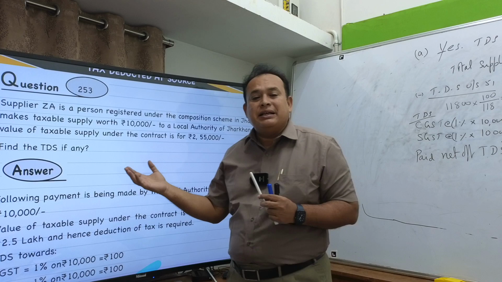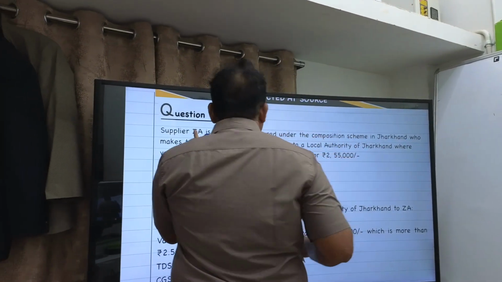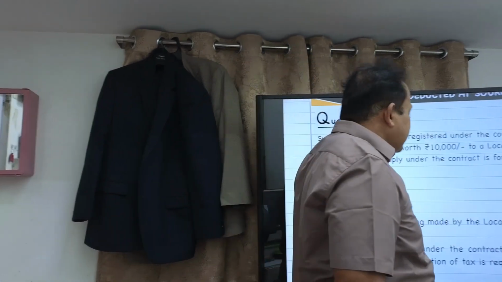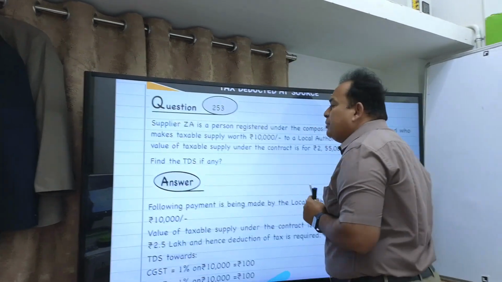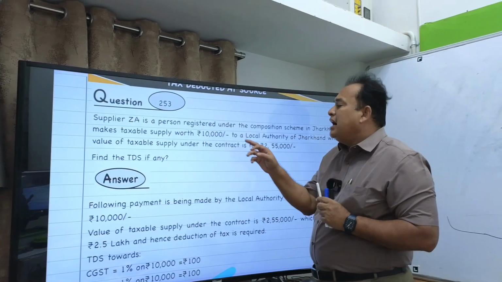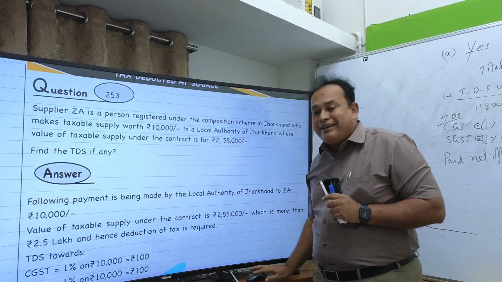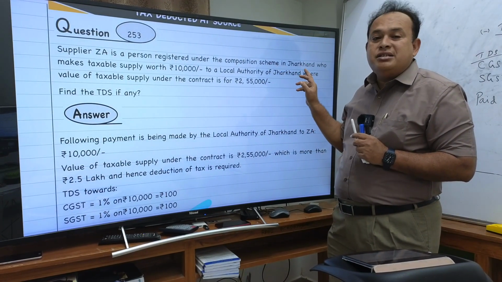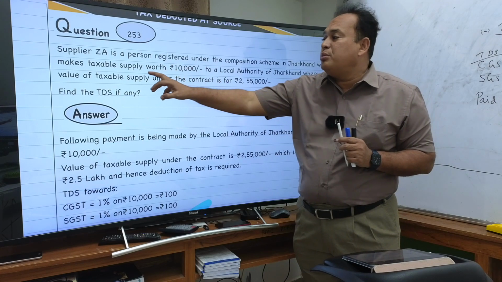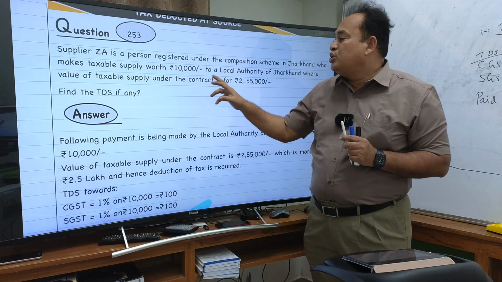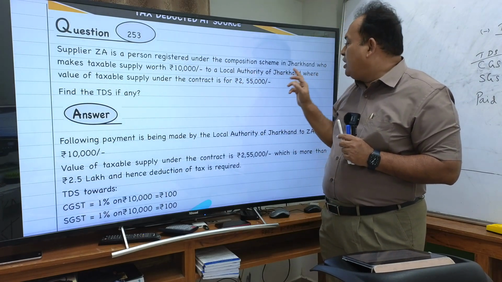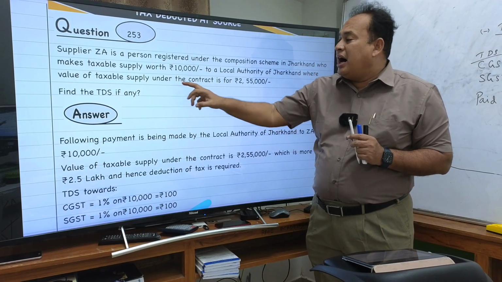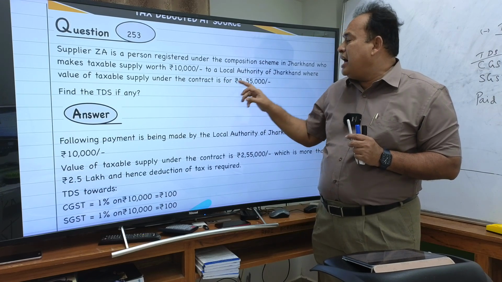Now please come back here, referring here for information. Question I am referring here for your kind consideration, my dear sir. Supplier ZA is a person registered under the composition scheme in Jharkhand, who makes taxable supply worth 10,000 to a local authority of Jharkhand, where the taxable value of supply under the contract is 2,55,000.